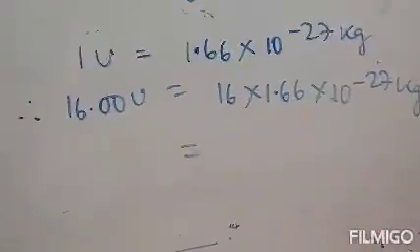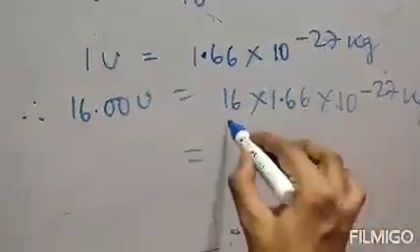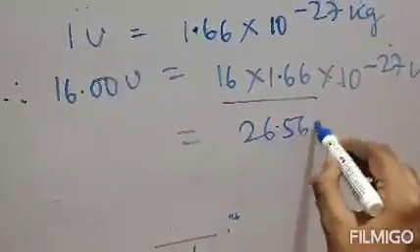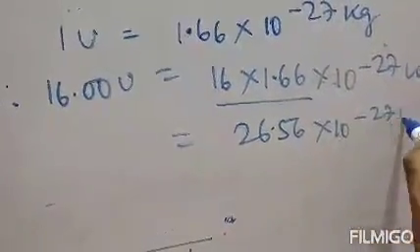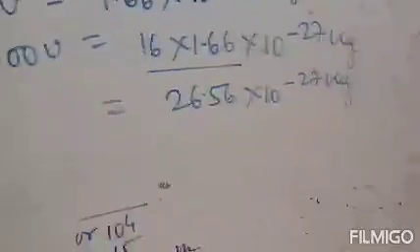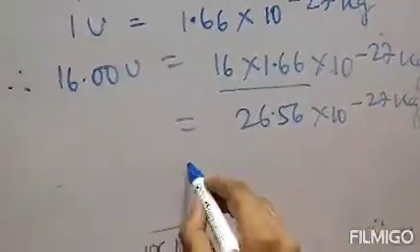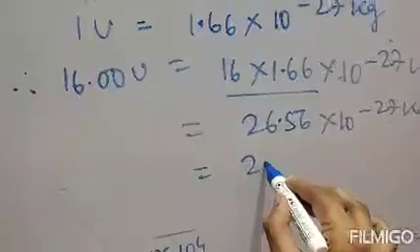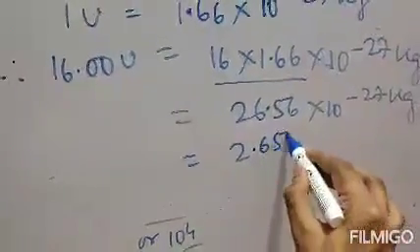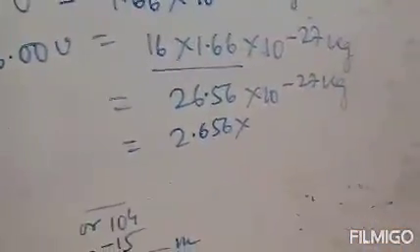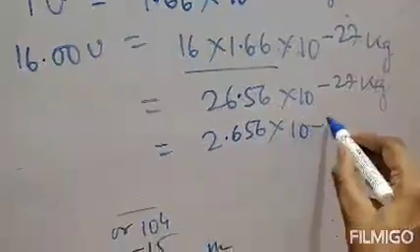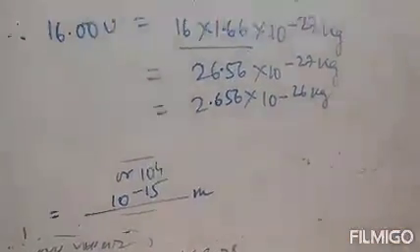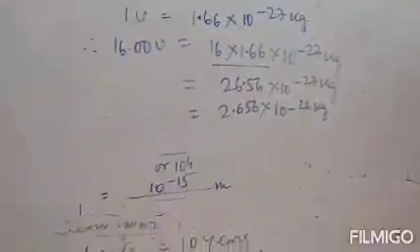Clear? Therefore if you multiply 16 into 1.66, you will get 26.56 into 10 to the power minus 27 kg. It can also be represented, if you move this decimal one digit, as 2.656 into 10 to the power minus 26 kg. That will be your answer.